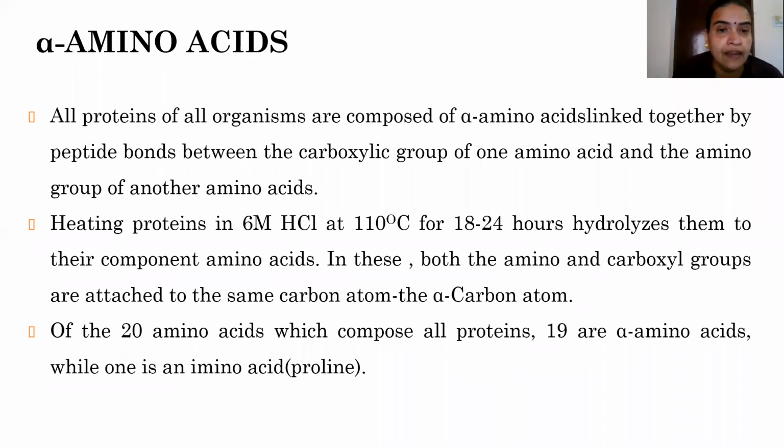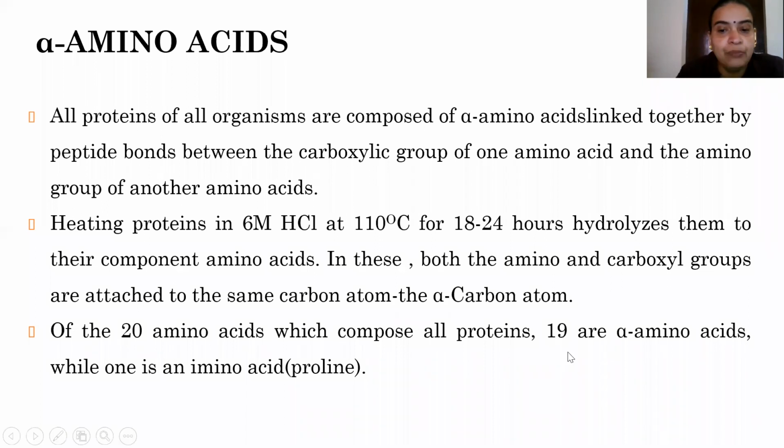So from protein, we will get these amino acids, by hydrolyzing them in 6 molar hydrochloric acid at 110 degrees Celsius for 18 to 24 hours. They will be hydrolyzed to the corresponding amino acids.